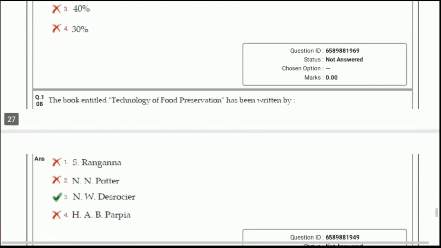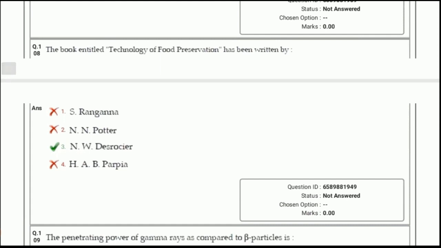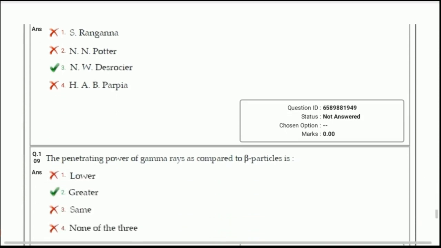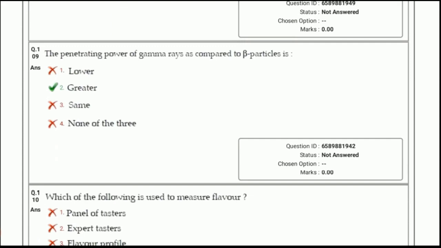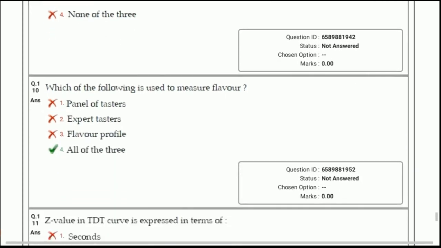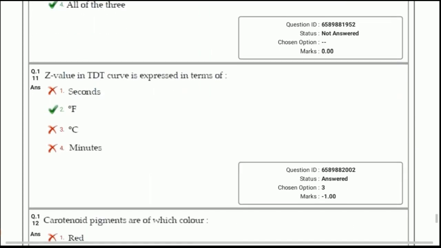The next question, question number 108, the book entitled Technology of Food Preservation has been written by, answer 3, N.W. Desrosier. It is a good book for engineering. The penetrating power of gamma rays as compared to beta particles is, option number 2, greater. Next question, question number 110, which of the following is used to measure flavor? So the answer is all of the above: panel of tasters, expert tasters, and flavor profile.